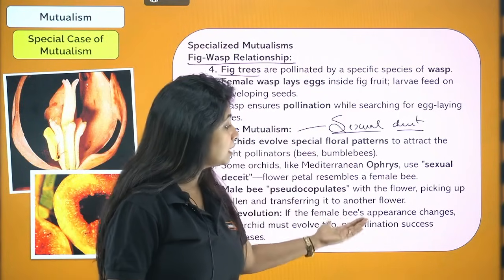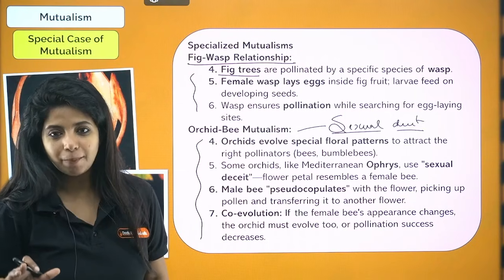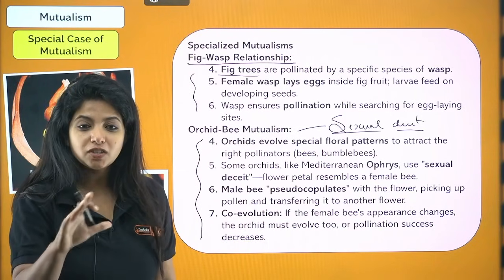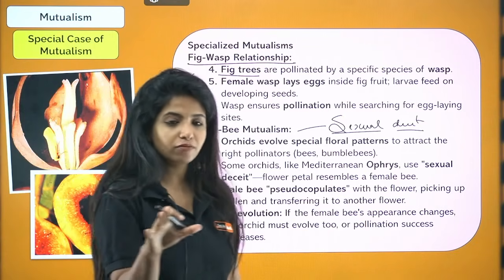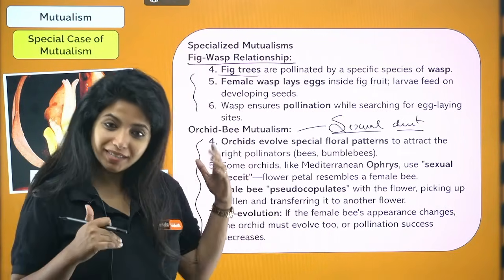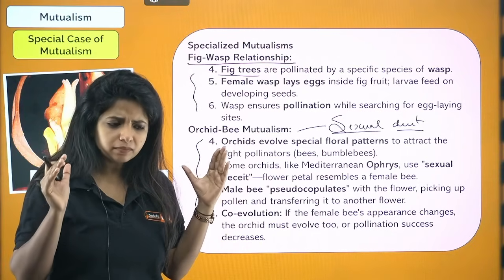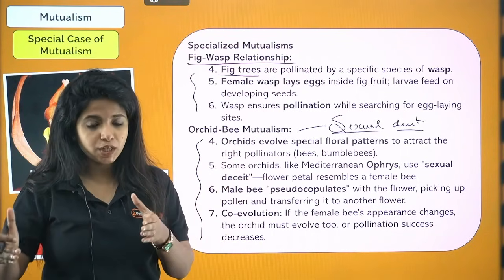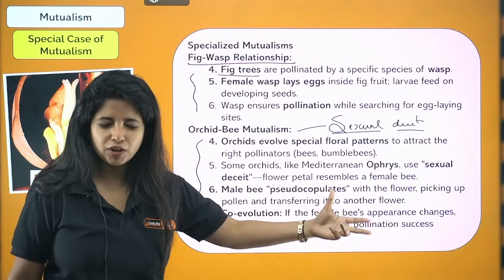Co-evolution: if the female bee's appearance changes, the orchid must evolve too. Then only things will work, right? Co-evolution has to happen over here also. Otherwise, the whole plan is going to fail. So here also there is a mutualistic relationship. Do not think it's a different thing, but this is an example of sexual deceit as well. The name of this orchid is Ophrys, Mediterranean Ophrys.